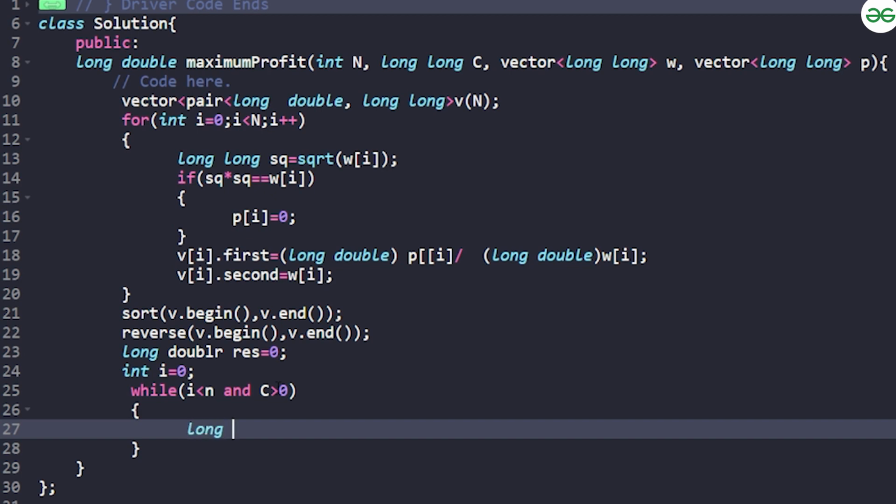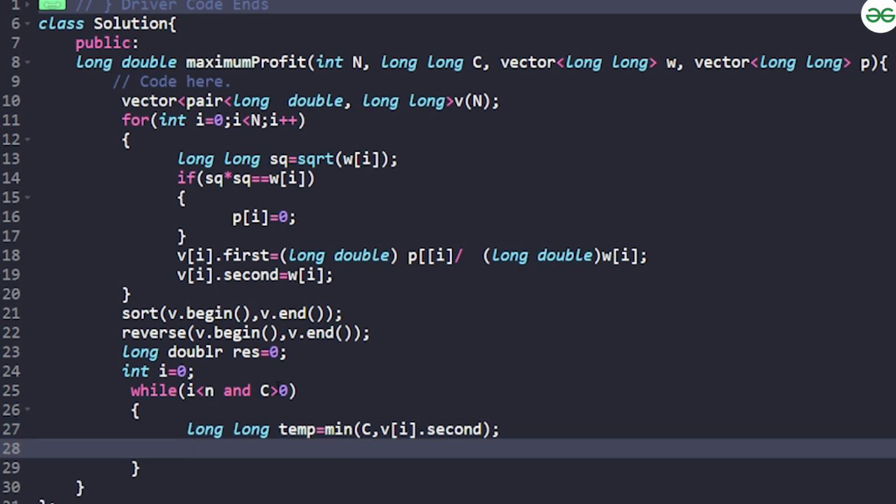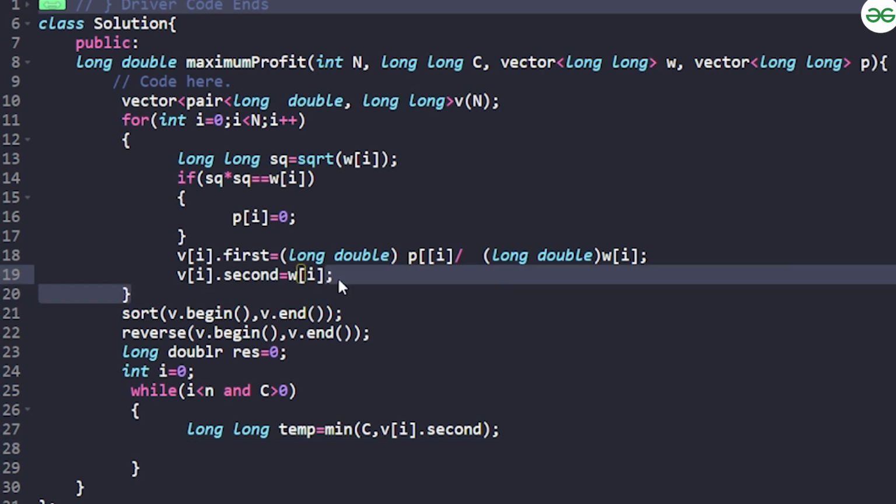After this you will say long temp is equal to how many units I want to take. I can take the minimum of the current capacity that I have, or the weight that is currently stored with respect to the ith block, because in this I have stored the weight. V of i dot second has stored the weight.